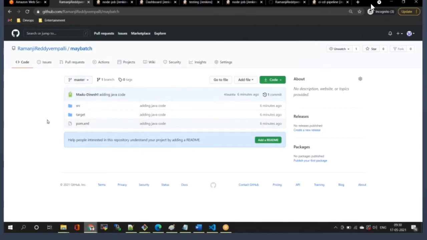Now, based on my developer requirement, I am going to create multiple branches. What is the use case of branches? Based on the situations, my developers will create the branching. What is the situation, and why is it required?